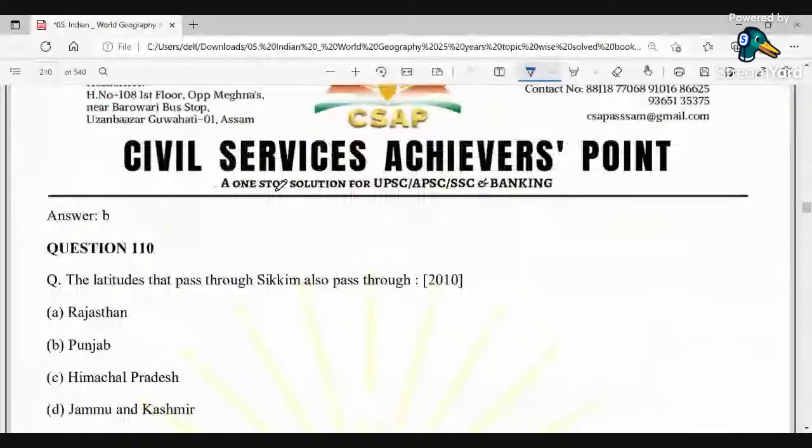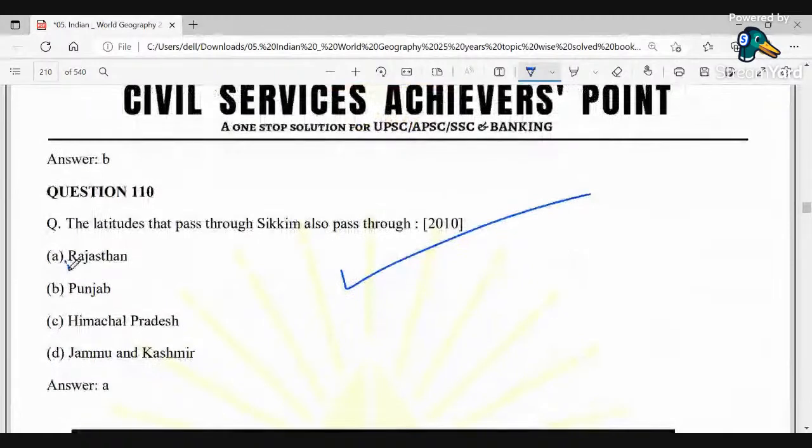Okay, the latitudes that pass through Sikkim also pass through which area? These are the things that you should know. Which is the area the same latitude passes through? We should know a little bit of geography and globes so that we can analyze all these questions pretty well. So yes, obviously here the answer will be Rajasthan.